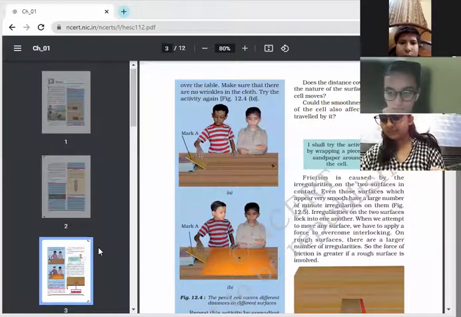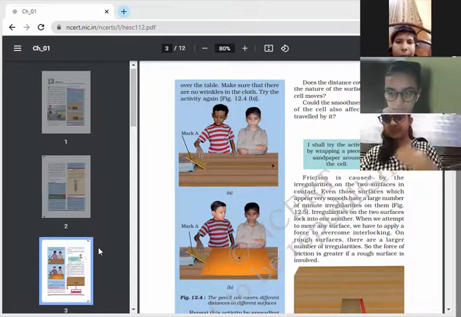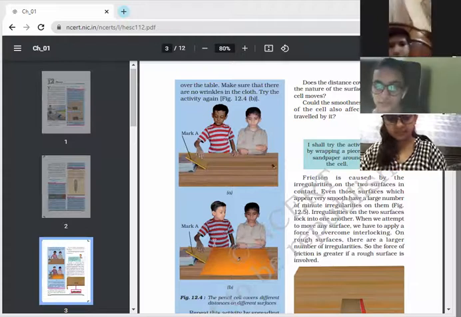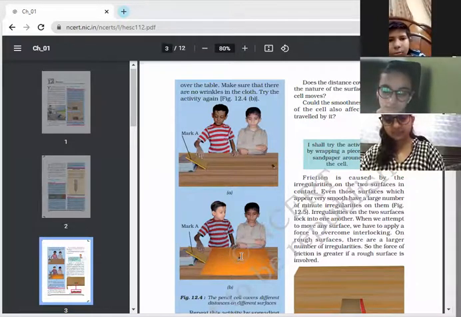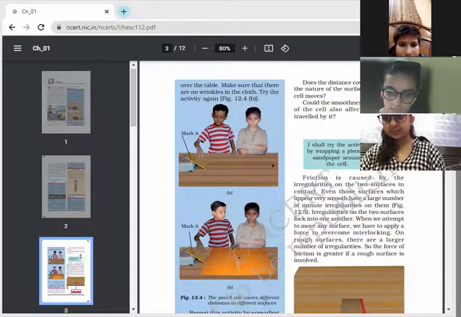Ma'am, on surface B, the friction is more. That's why the cell is stopping. And on surface A, the friction is less. Yes. This is the reason. The cell stops soon. It means the surface is rough. And if the surface is rough, then friction is more. It is not allowing the cell to move.